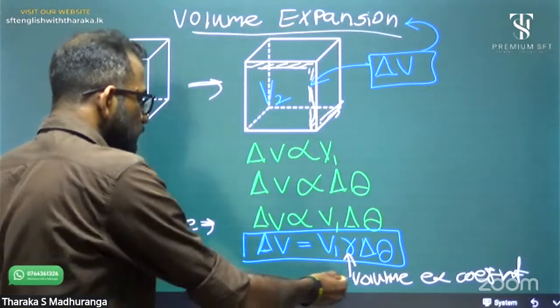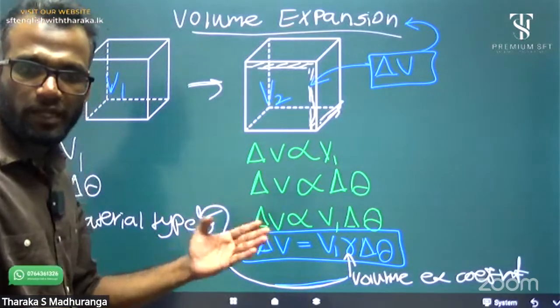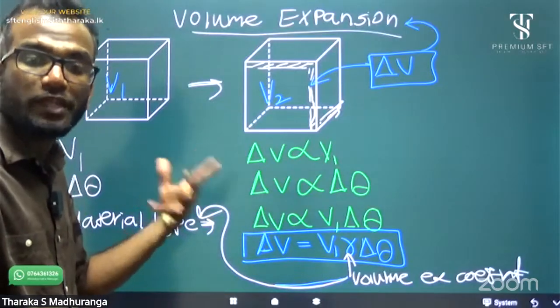The volume expansion coefficient depends on the material type. From material to material, this coefficient will change.